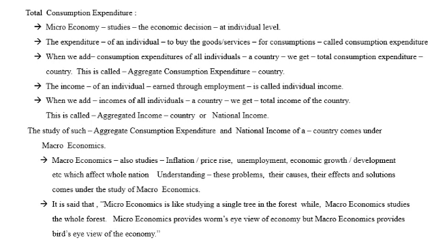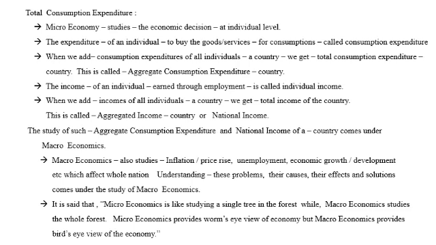In the same way, every individual has to work to earn money, and the money earned by an individual after working is called the income of an individual. The income of an individual earned through employment is called individual income. When we go on adding such income of all individuals in a country, then we will get the total income of the country.